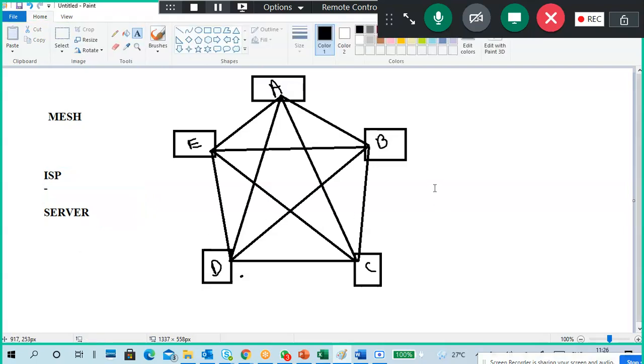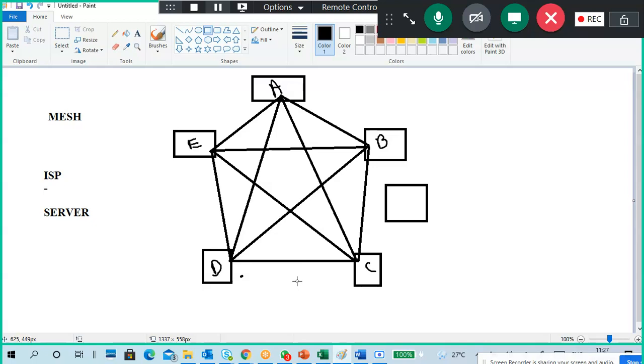But there is a problem. What's the problem? High setup cost. It is very complex. If you see, this is a PC and I have B, C, D, E, totally 5 PCs, and here four connections for each PC. Four connections for each PC means four NICs are required, and everything is wiring. So from A to the others, four wires go.